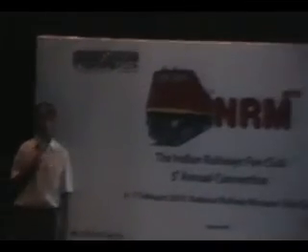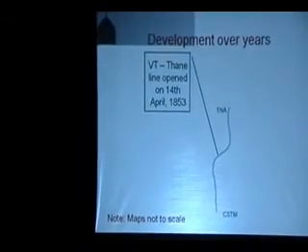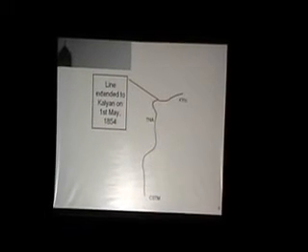In this, we will look at how the route kilometers have increased over a period of time, and then we will look at some major milestones of the suburban railway. So as we all know, on 14th April 1853, the line opened between VT, as it was called, as Srinivas pointed out, BBVT was the code at that time, and it ran up to Thane. Next, the line was extended to Kalyan on 1st May 1854.